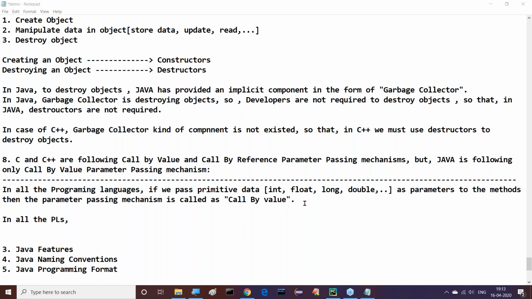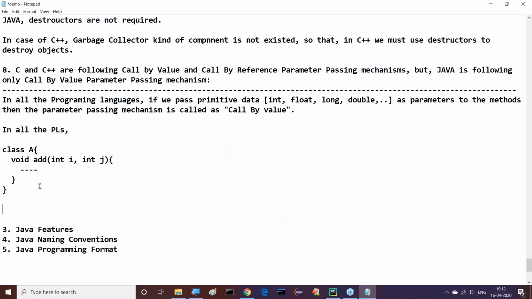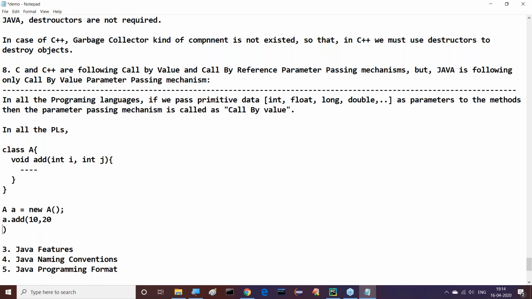Sir, this call by value is a normal thing. Take this example: class A, and inside it a method void add with int i, comma, int j. If I call this method by passing the data, for example, a equals new A object, a.add(10, 20), what am I passing here?